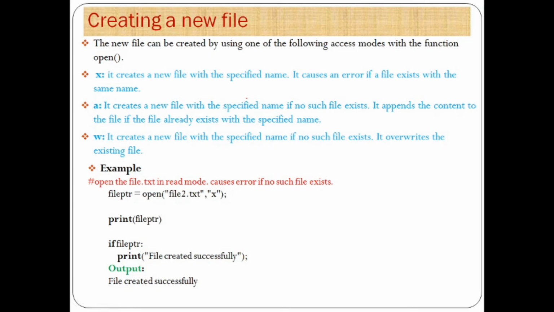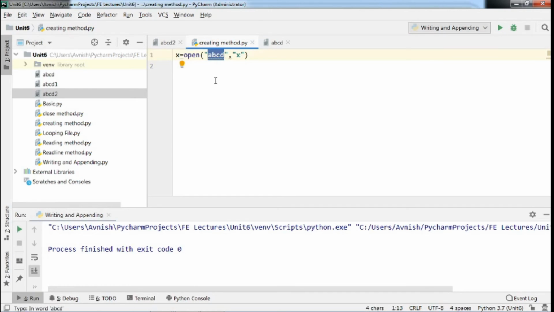Now we will see the next mode, that is the X mode. X mode creates a new file with the specified name. It causes an error if a file exists with the same name. Here we are going to use the X mode, and I want to create a new file like ABCD3.